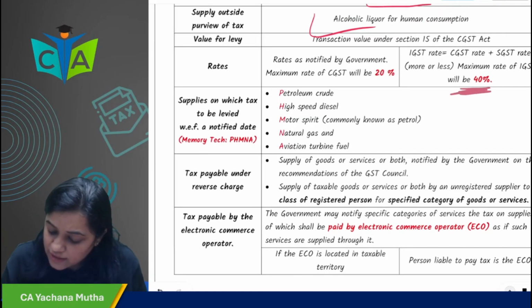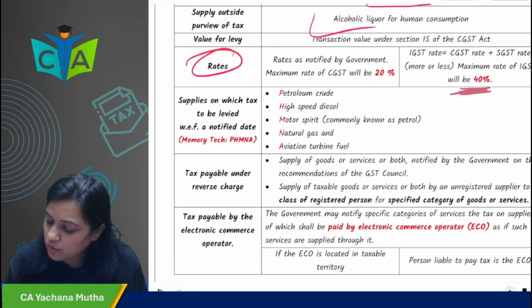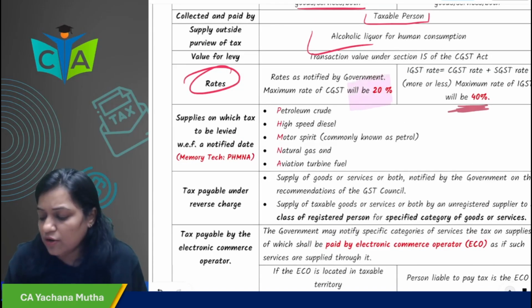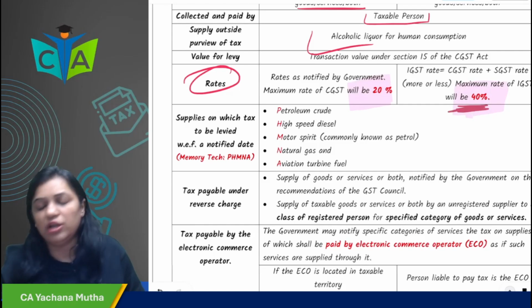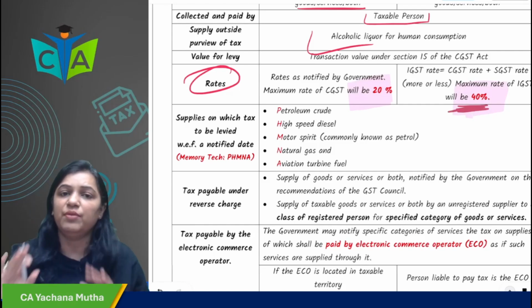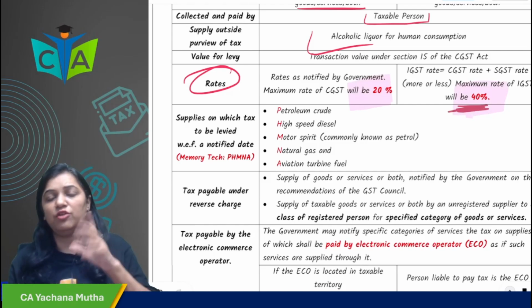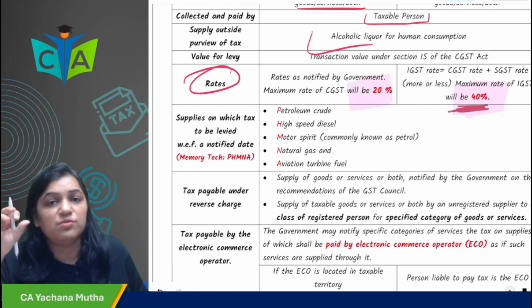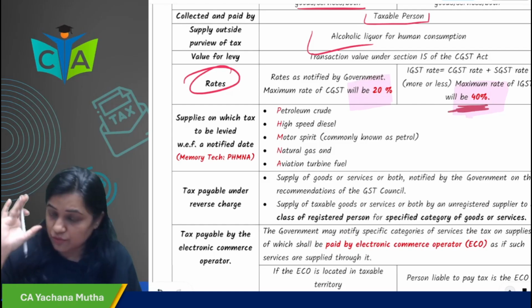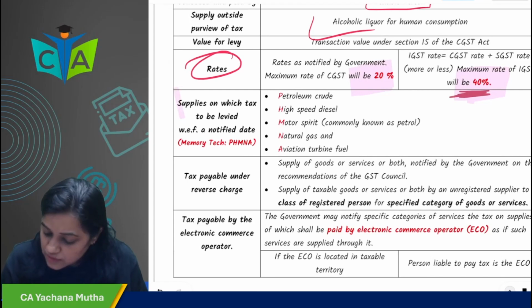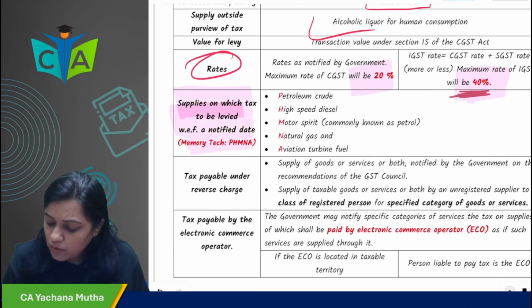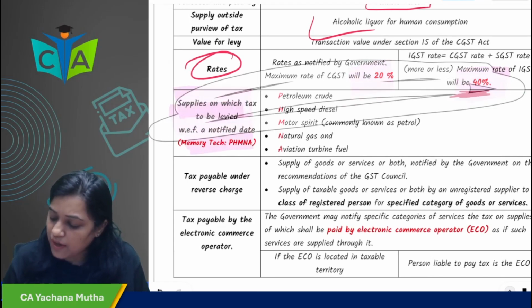Then what are the rates? The maximum rate for CGST could be 20%, for IGST it could be 40%. Okay, so the maximum rate is 20% for CGST, 20% for SGST. What is the maximum rate for IGST? 40%. So now, what are the supplies on which tax is to be levied on a notified date?